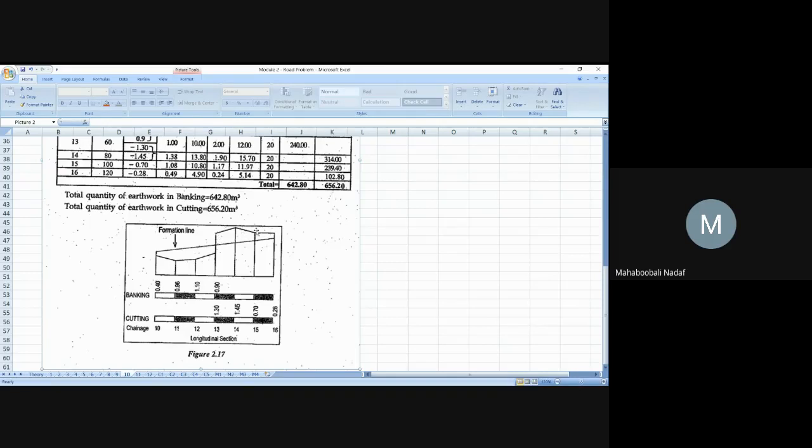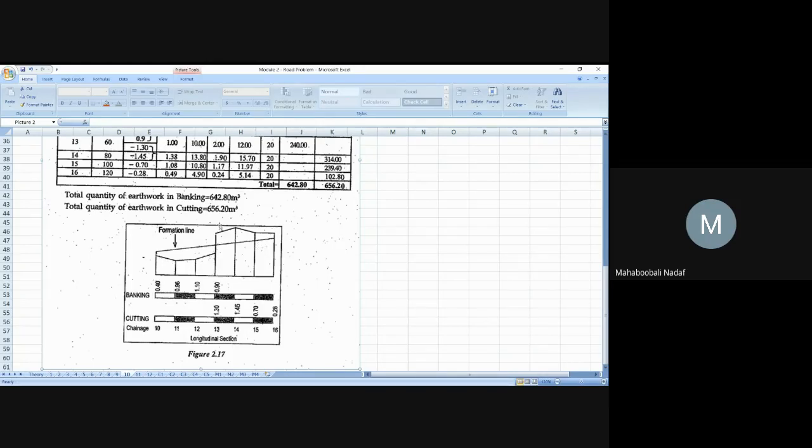All of these things are coming above the formation line. This is your formation line, and what is coming above it means you need to cut. The formation line is nothing but the proposed line, and the proposed line is always with a uniform slope.